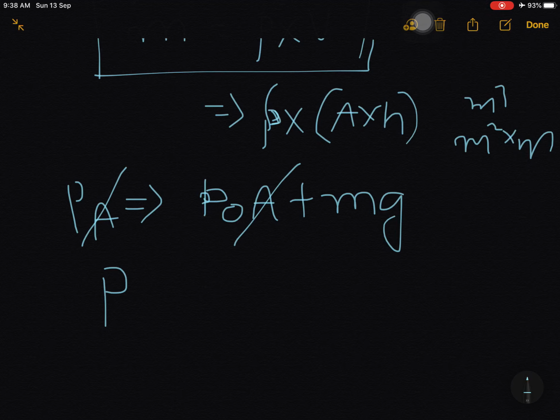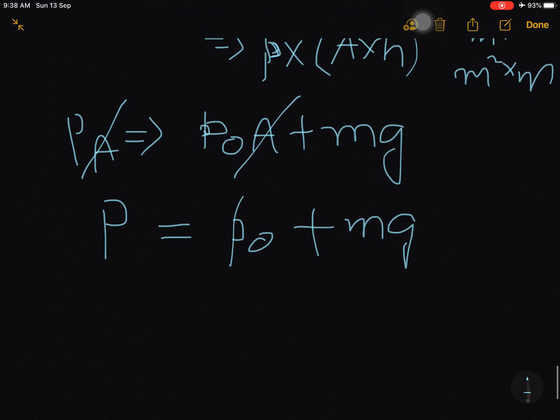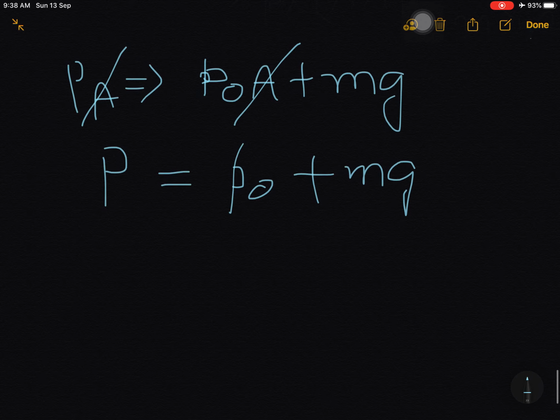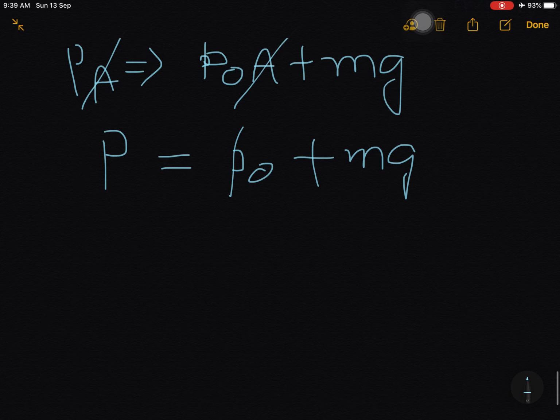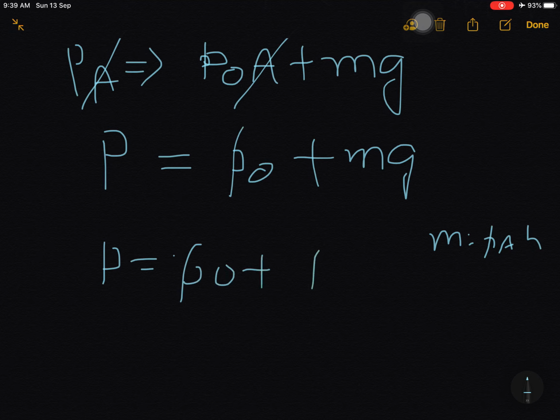So P is equal to P naught plus mg over A, and here m can be written as rho into A into H. So P is equal to P naught plus rho gH. Here A will be cancelled.